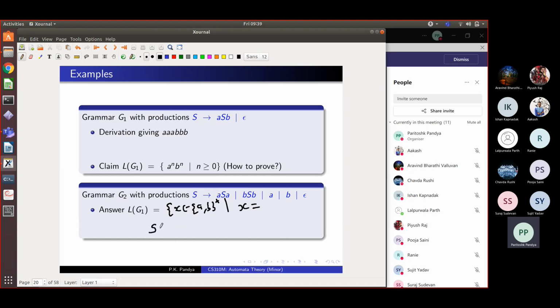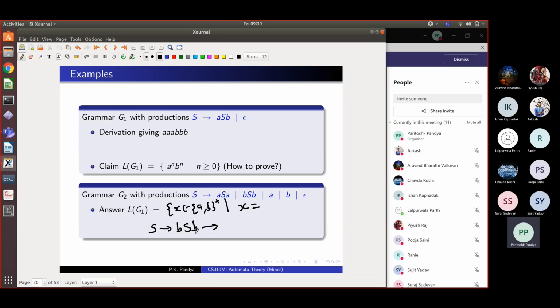So we start with S and then apply some rule. Let's say we apply the second rule. S goes to BSB. So we'll rewrite this as BSB. Now we apply one more rule, whichever rule we like. The choice is up to us. And depending on the rules we apply, we will get different strings at the end. So suppose you apply the rule S goes to A, then what will you get?